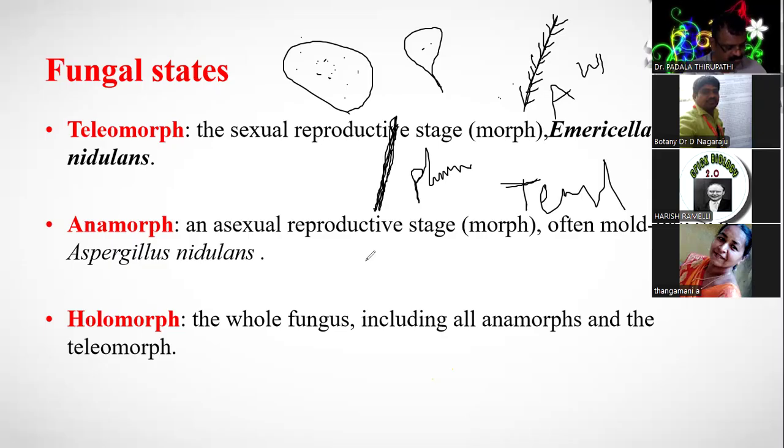Macrocyclic, heteroecious life cycle. That means it has two hosts. What is the primary host of Puccinia? Wheat. The wheat plant. Secondary host is? Barberry.